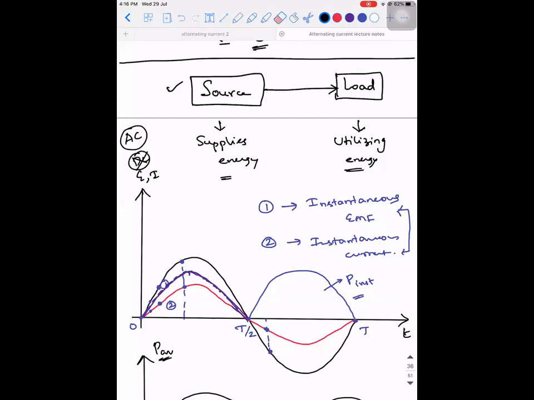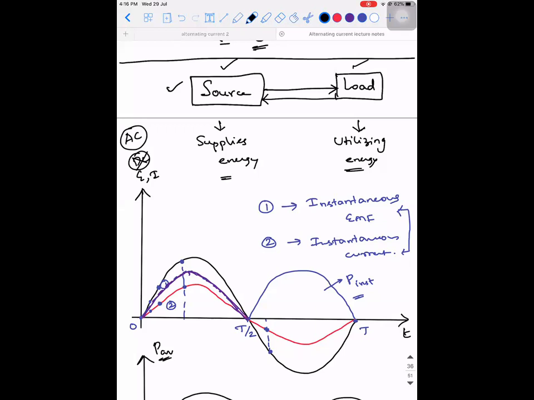See, observe. So this is what is going to happen. When I say the power taken by the circuit is positive, it means that the current is flowing from the source to the load. Whereas at any instant, if the power is negative, it means that the power is flowing back from the load to the source. You might think how this is happening.